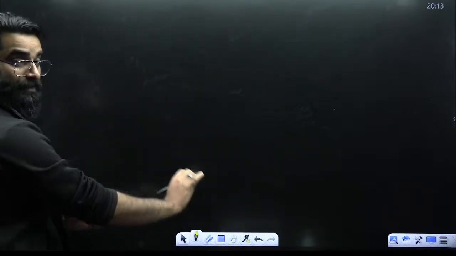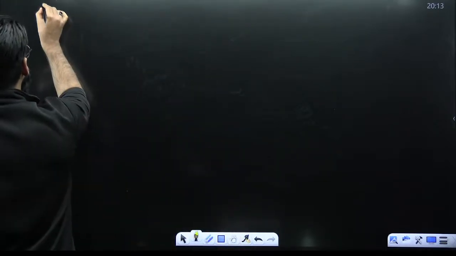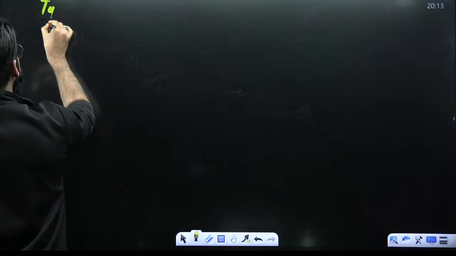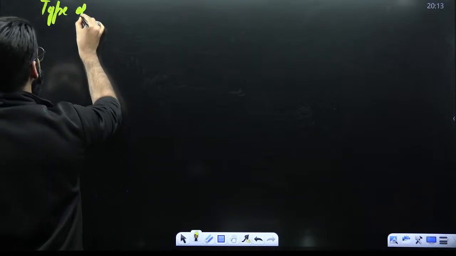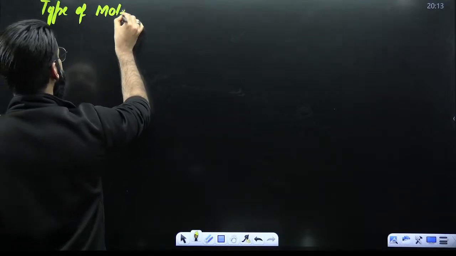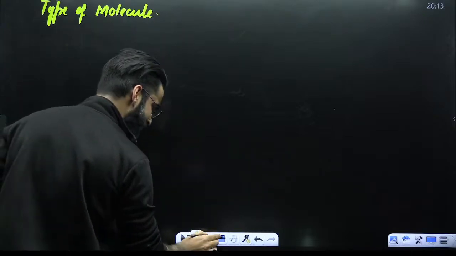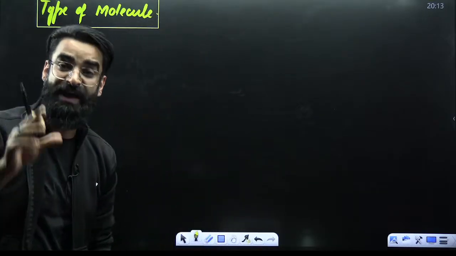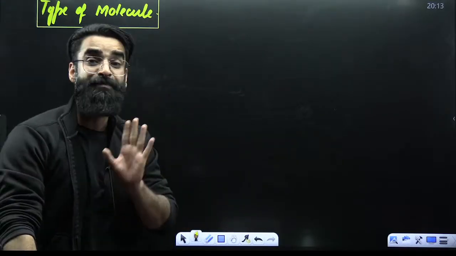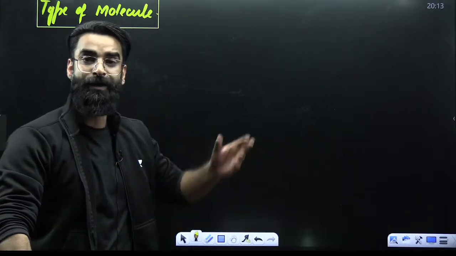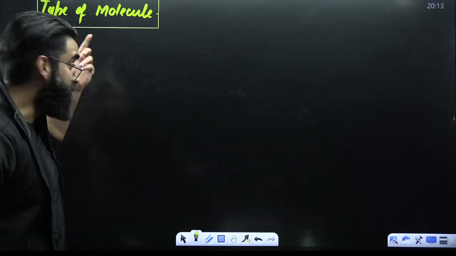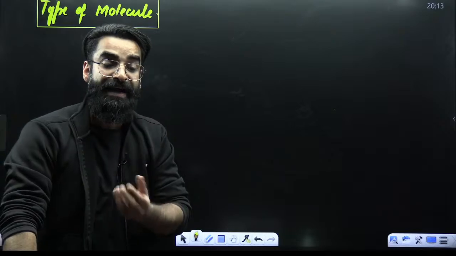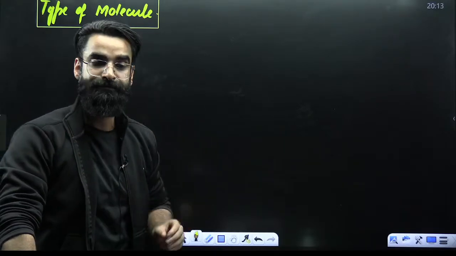Okay, understand properly. First thing, how do we check the type of the molecule? If you know how to check the type of the molecule, you can easily talk about the shape of the molecule as well. In order to get the shape of the molecule, we should know the type of the molecule first of all. Let me give 5 to 10 minutes to make you understand how to check the type of the molecule.